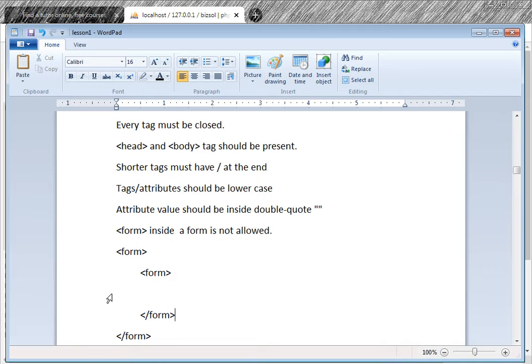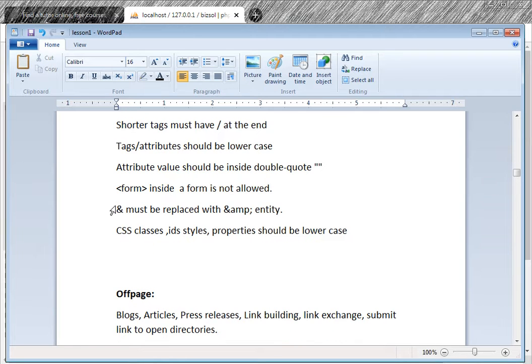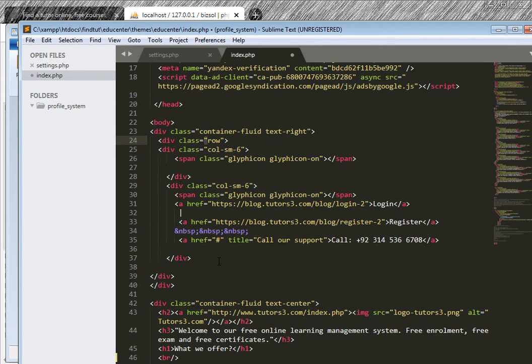Okay, so form inside form is not allowed. The & sign must be replaced with &amp;. Let's see, this is &nbsp;. If I want to put this ampersand, like "welcome to our courses, free online courses," and I put an ampersand like this, it is not allowed. "&amp;" is the entity. Use HTML entities for the copyright, for the ampersand, and all that.